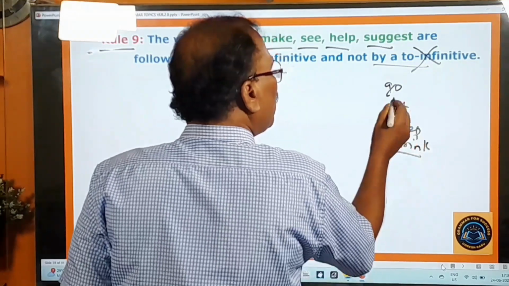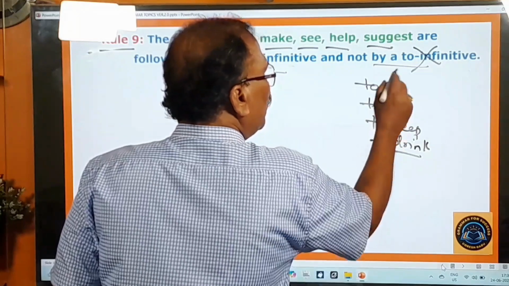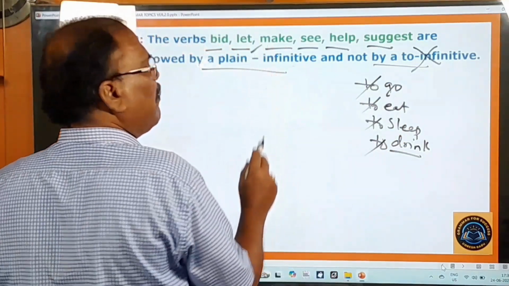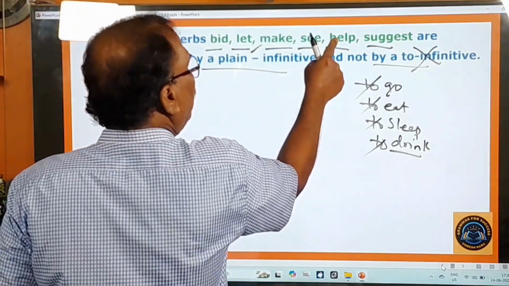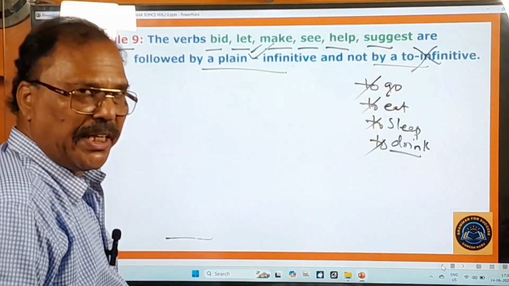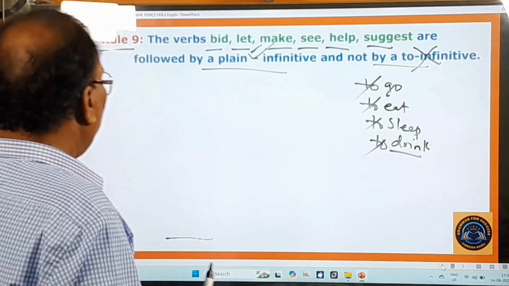So these are all base form verbs. Whenever you use 'to' before them, that becomes a to infinitive. But whenever you drop that 'to' before them, that is called a plain infinitive. Remember, after these verbs a plain infinitive is used, but not the to infinitive, because that is the mistake we make.